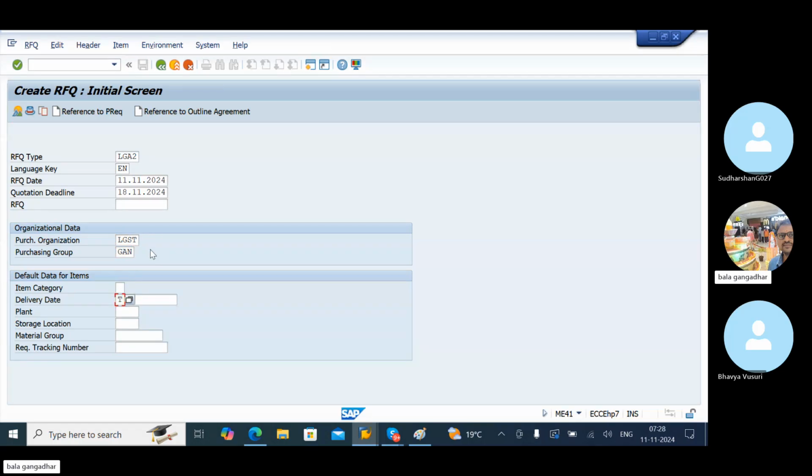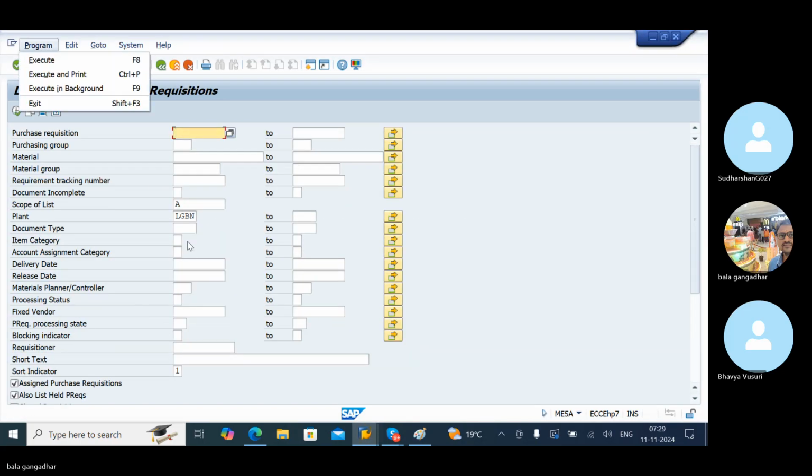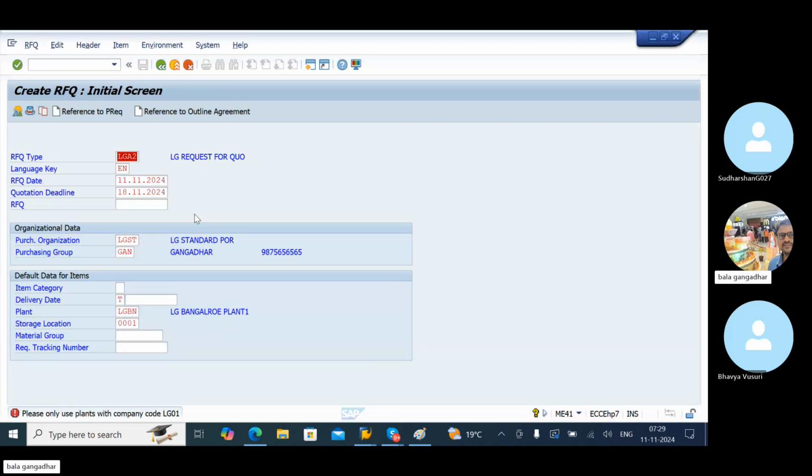Okay, LGBN 01. Use the company code for the plants.